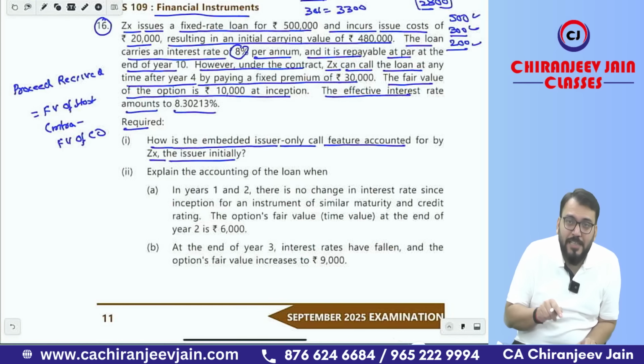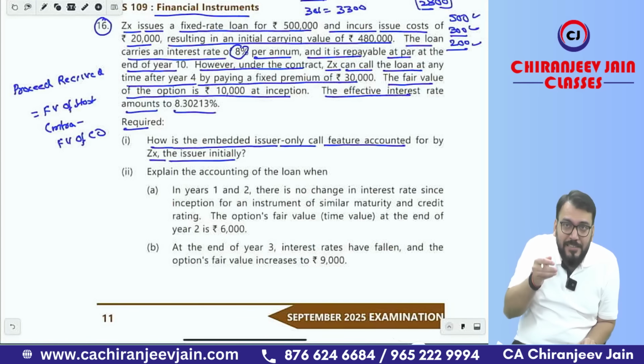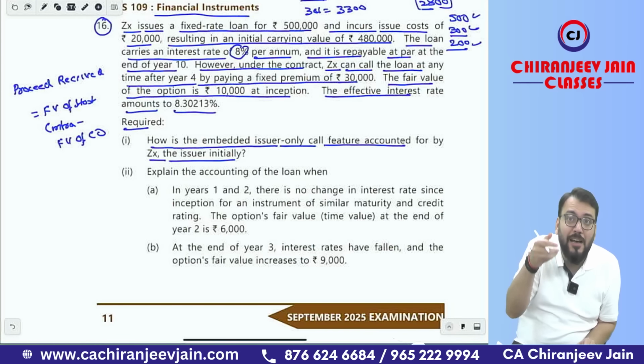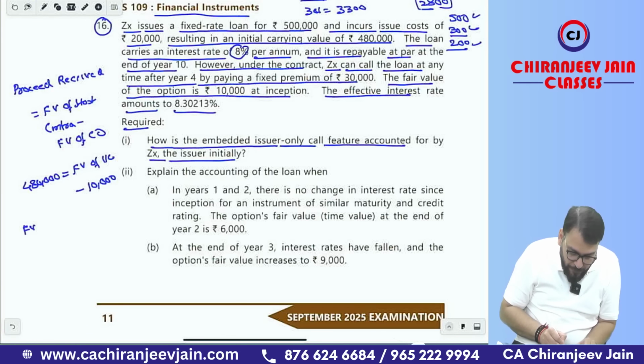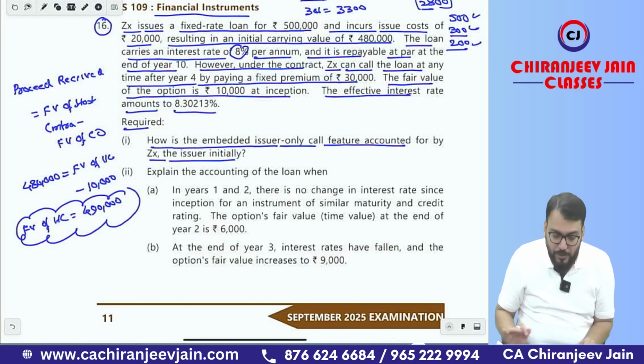Because can you see in this case the entity is the holder of the call option, therefore they will need to pay some consideration to the writer. So they are receiving some amount for the host contract and they need to pay the fair value of the call option to the other party. Therefore the net amount is the proceeds received, and the initial proceeds received is 4,80,000, correct, which is equal to the fair value of host contract minus the fair value of call option, that is 10,000. The fair value of host contract is 4,90,000. This is the first point. So of course separation required.